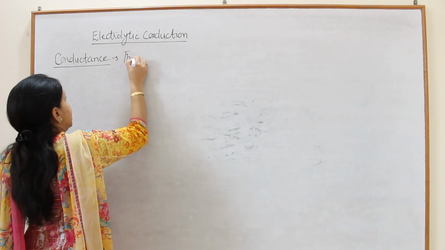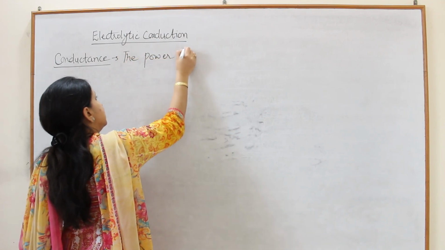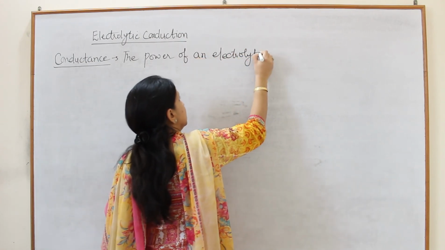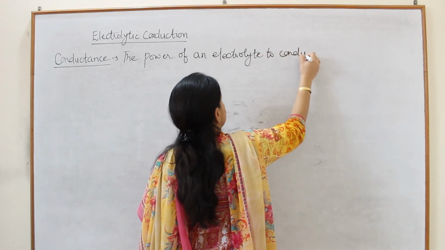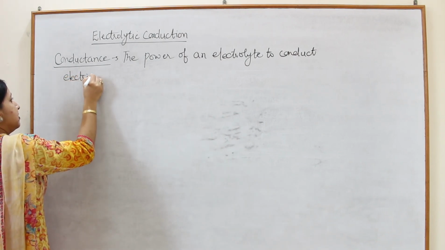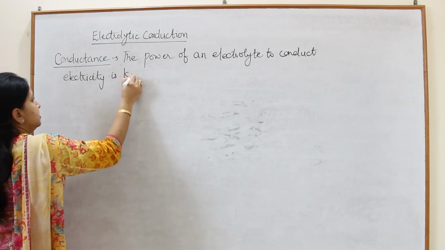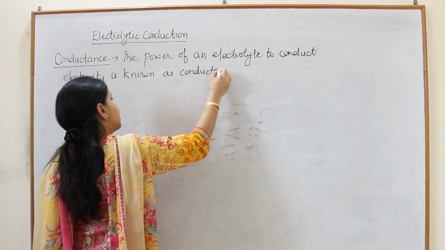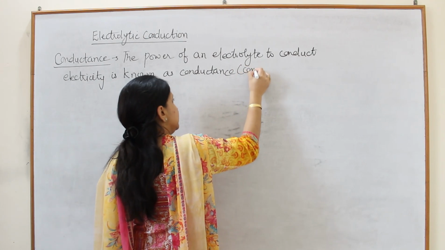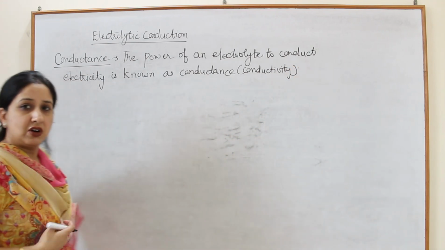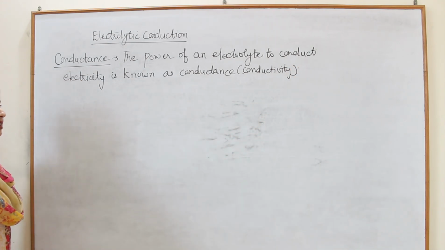The power of an electrolyte to conduct electricity is known as conductance, and it is also known as conductivity.